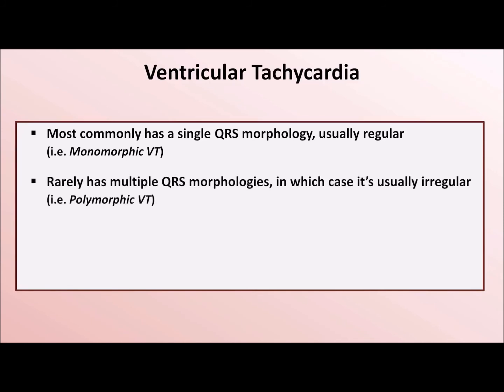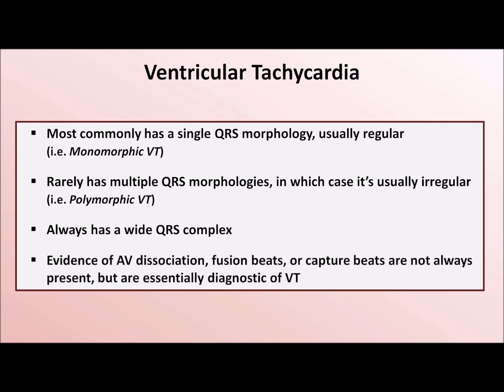VT can rarely have multiple QRS morphologies, in which case it's usually irregular. This is called polymorphic VT. VT always has a wide QRS complex and almost always is greater than 140 milliseconds in width. And though it's a minority of VT EKGs which show this, if you see evidence of AV dissociation, fusion beats, or capture beats, when these are present, it is essentially diagnostic of VT.